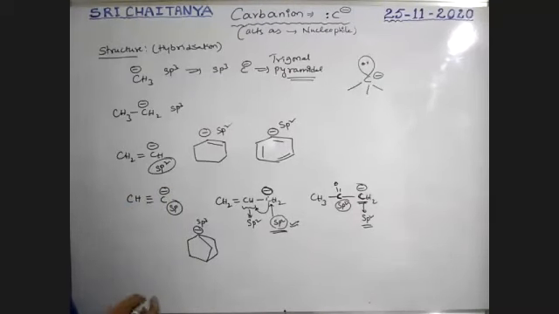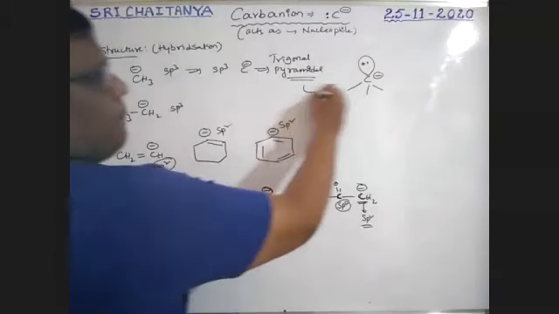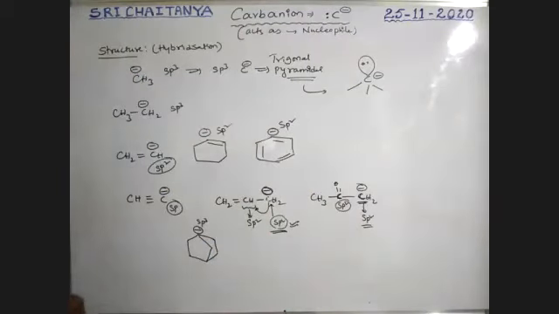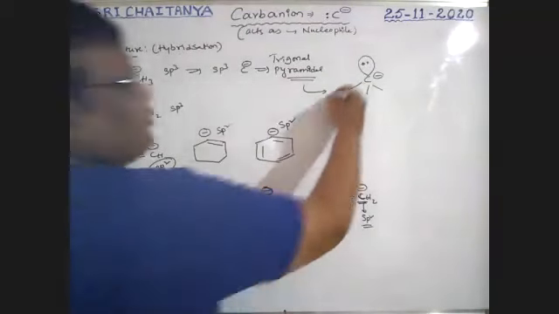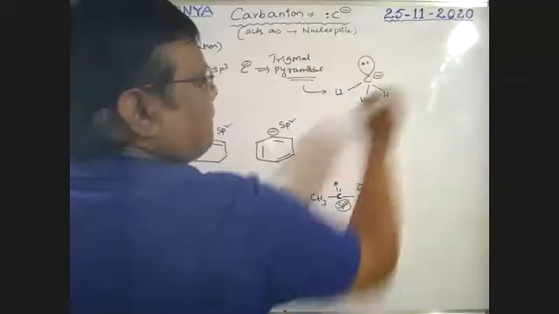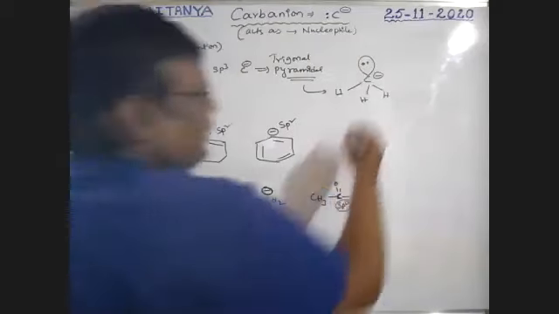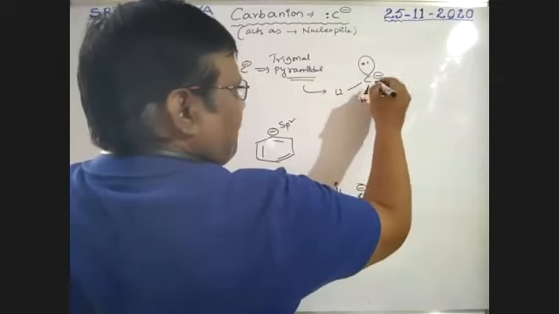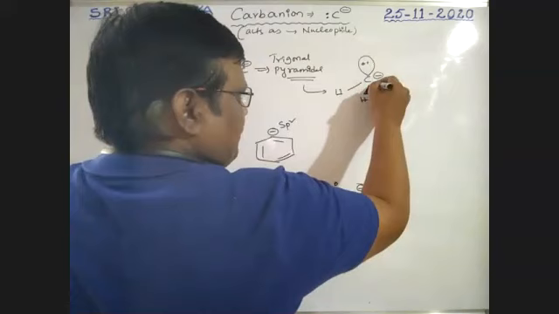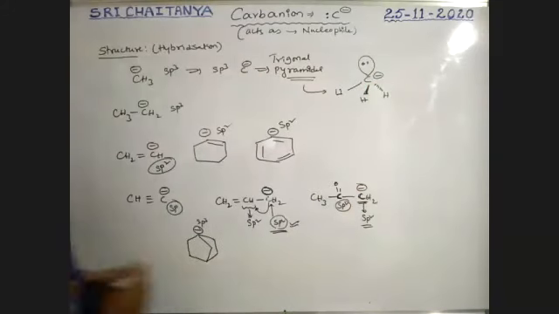So this is the shape, guys. CH3 minus has a trigonal pyramidal shape. In clear terms, this bond is dotted. So trigonal pyramidal shape.